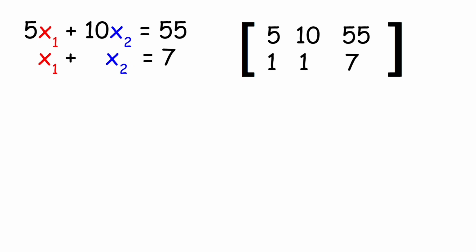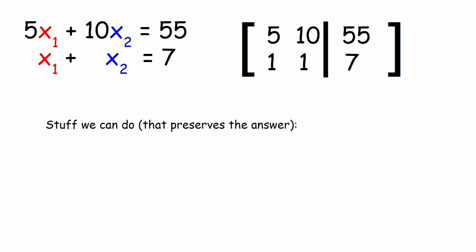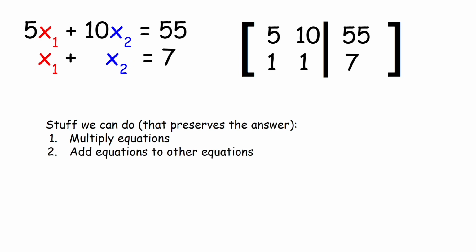For instance, usually when we have linear equations like this, we like to put this black line here to signify that, okay, we have the variable things over here and what they equal on the right. And here's some stuff that we can do to the matrix that's still going to preserve the answer, aka the correct x1 and x2 that satisfies these equations. We can multiply equations by constants. That's just the same thing we did in Algebra 1 when you would scale a whole equation by a number. We can add equations to other equations, obviously. You can swap the top and bottom equations, who cares what order they're in,